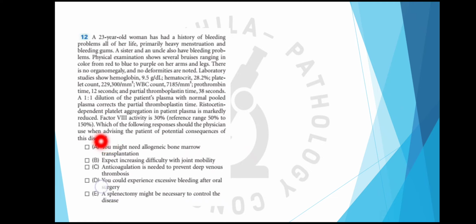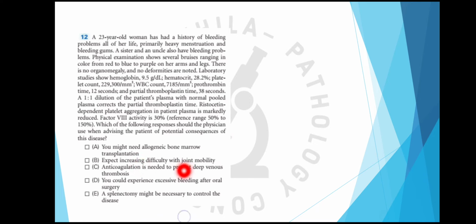Which of the following responses should the physician use when advising the patient of potential consequences of this disease? You might need allogenic bone marrow transplantation. No, this is not the treatment option for von Willebrand disease. Expect increasing difficulty with joint mobility. Generally joint problems are not seen in von Willebrand disease, because the factor 8 deficiency is not as severe as in hemophilia. Then anticoagulation is needed to prevent DVT. There is no increased risk of DVT in von Willebrand disease.